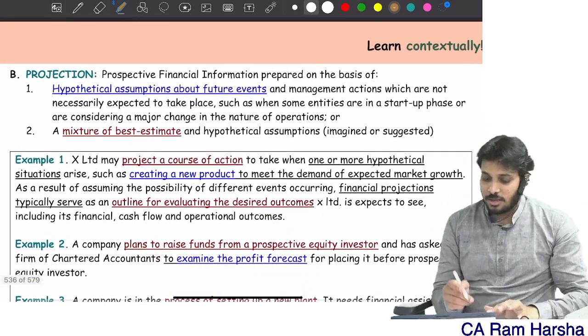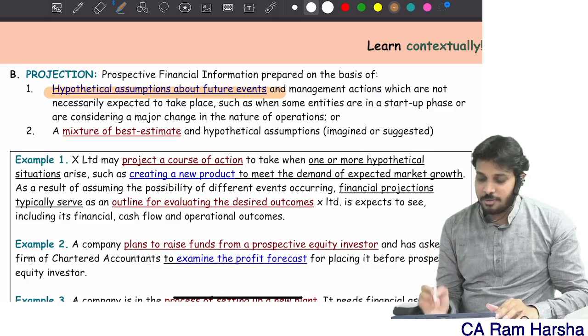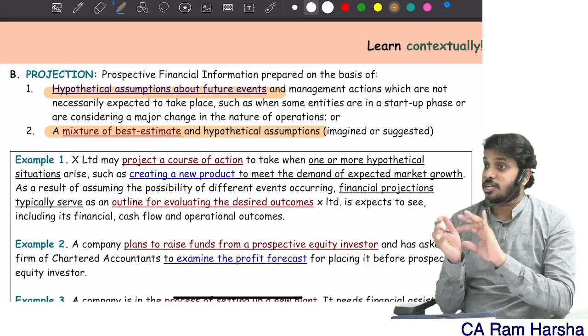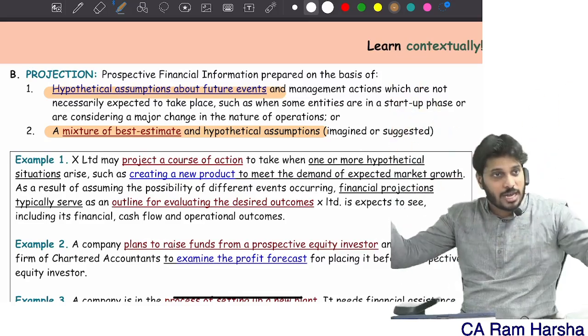Whereas in projection, hypothetical assumption will be used. A mixture of best estimate and hypothetical assumption may also be used when we are projecting for more than 1 year.